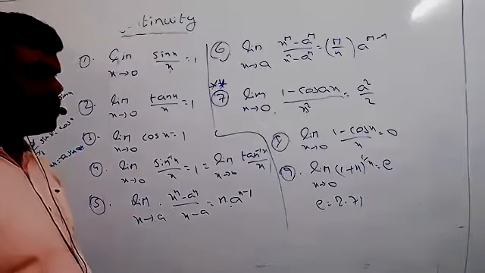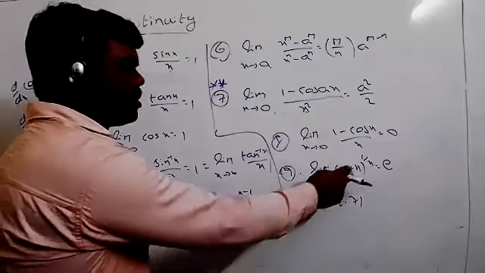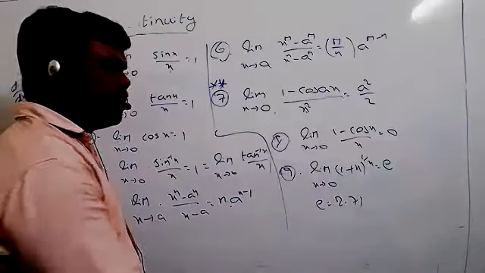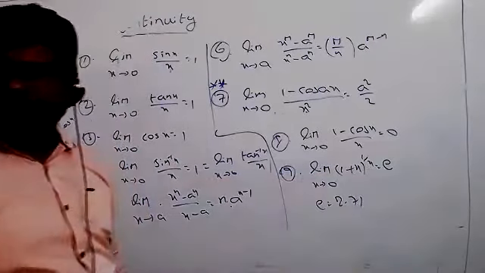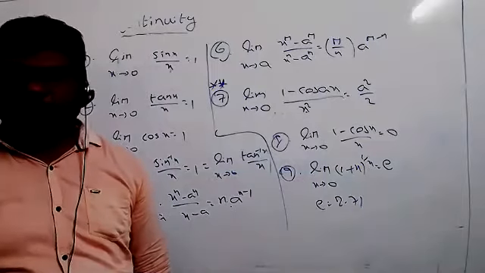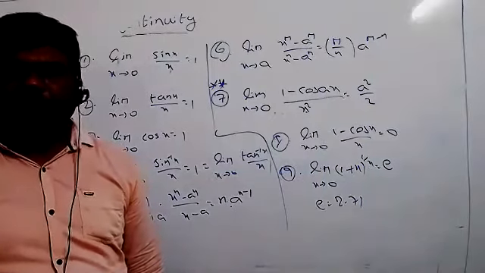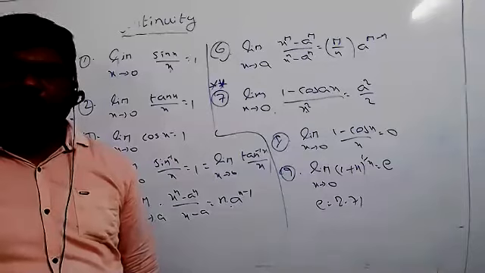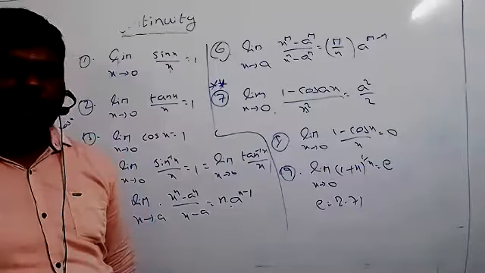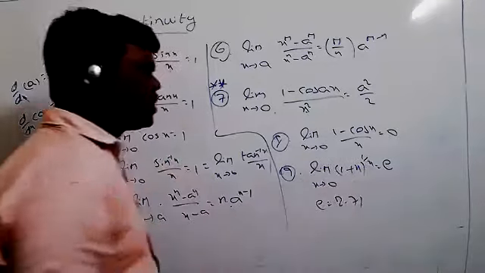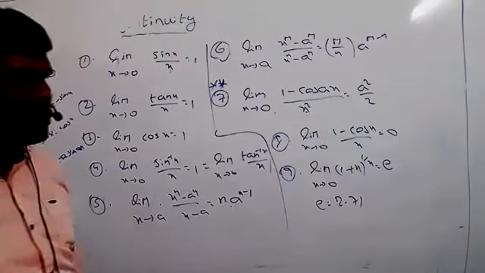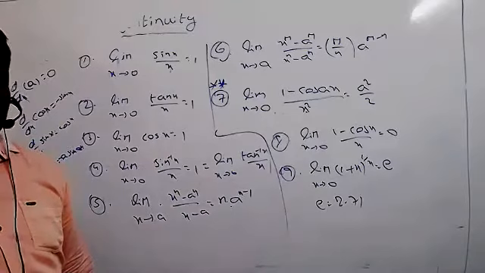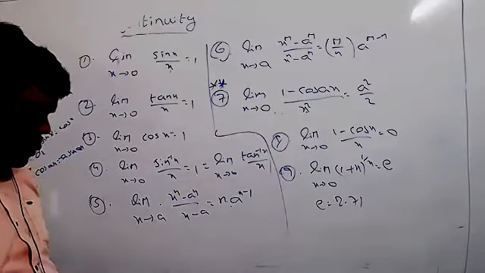But here also same thing only. Compulsory we have to differentiate the function now. X equal to 0 you can take here now. 1 plus 0, 1. 1 power 1 by 0 equal to how much? Not defined. Already at the starting I gave it very clearly: 1 power infinity is always an indeterminate term. So since the given function is an indeterminate term, compulsorily we have to do the differentiation and simplify that one. Okay, that also you can remember.